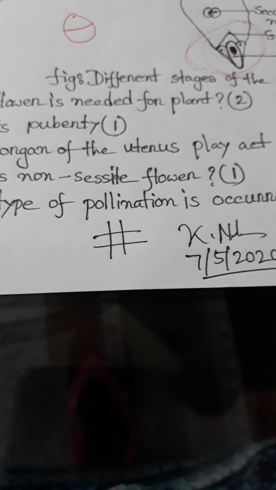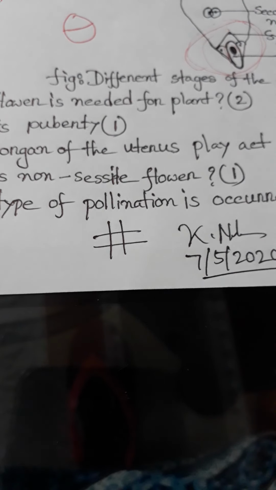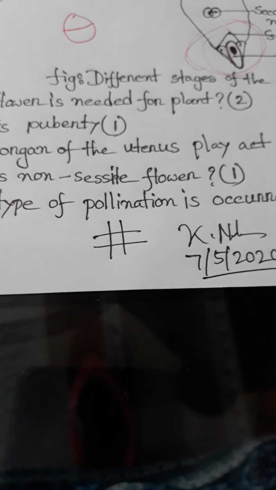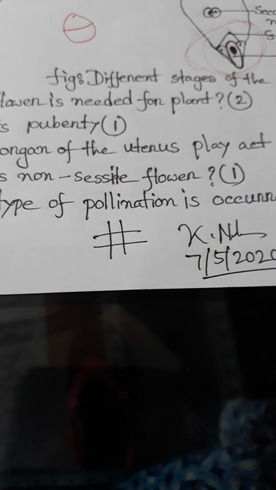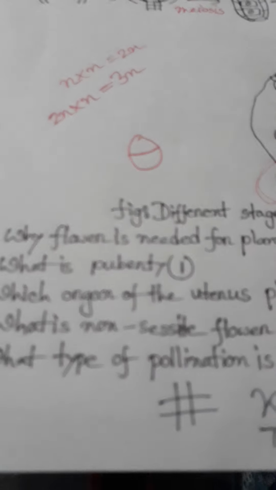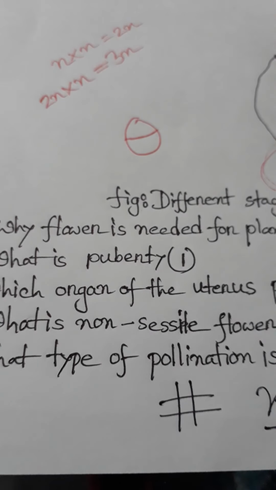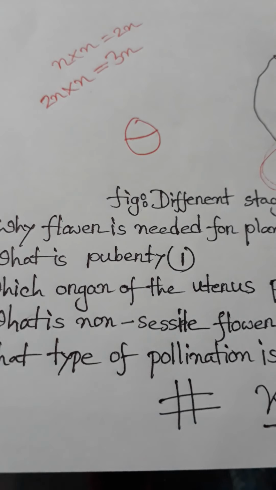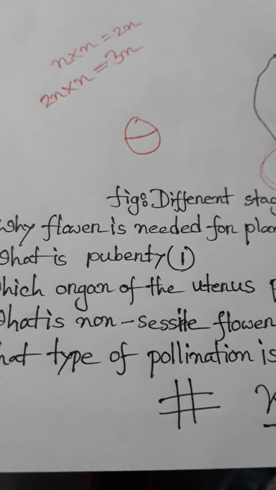Okay, this is another question for number 2. Then go to: what is a non-sessile flower? A non-sessile flower is a flower which has a pedicle.